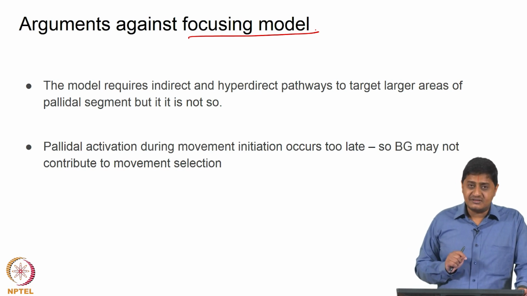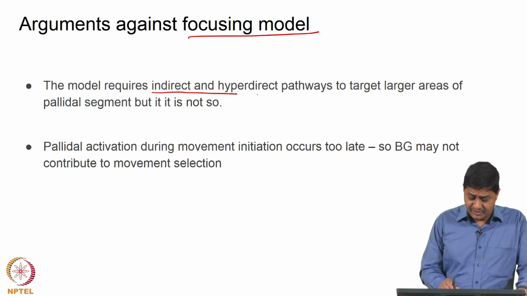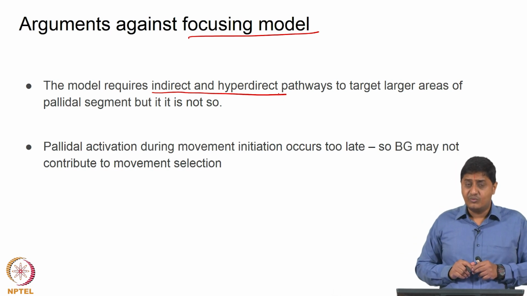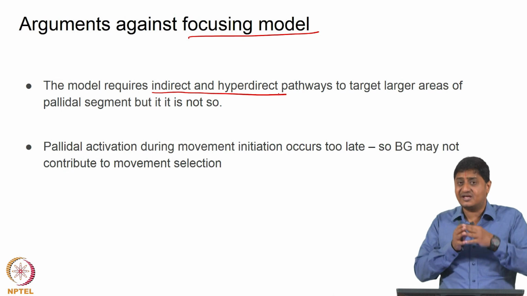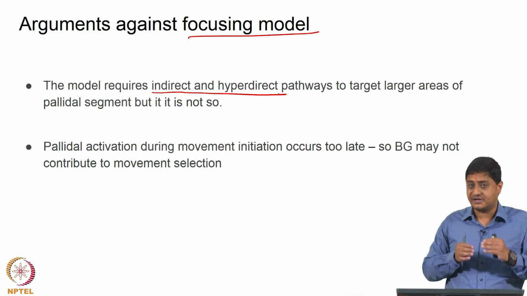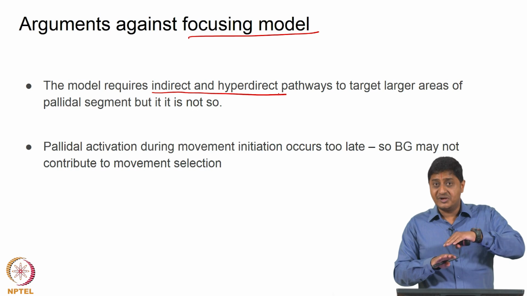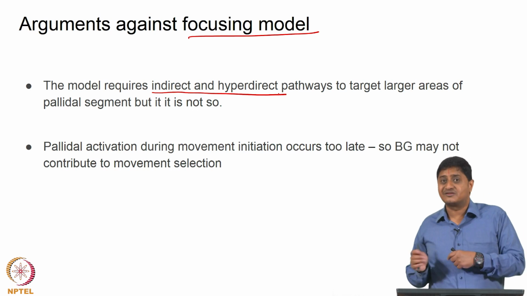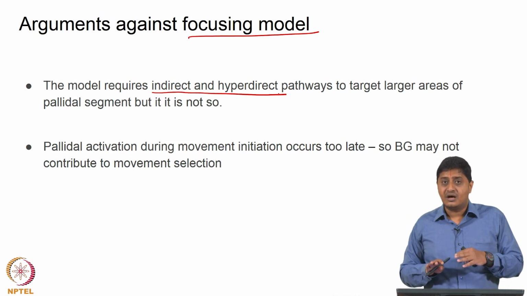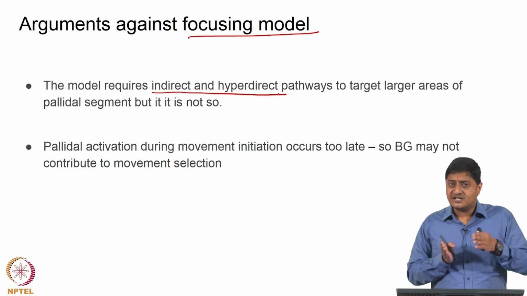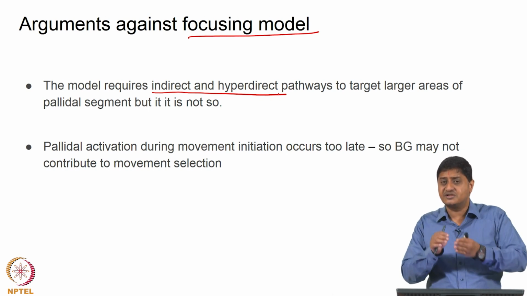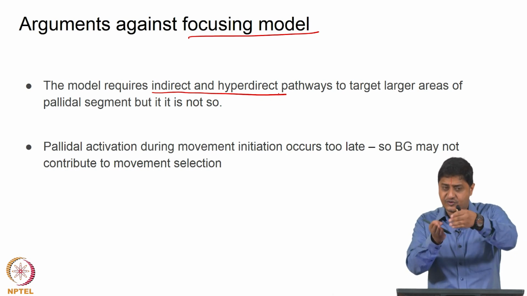But what is the anatomical requirement for this to happen? What it requires is that the indirect and hyperdirect pathways should target a relatively larger area of the pallidal segment, whereas the direct pathway should focus on a specific area of the pallidal segment. This is what is focusing. Essentially the indirect pathway inhibits broadly a large area of the pallidal segment and the substantia nigra pars reticulata. The output nuclei are inhibited broadly, and a specific movement that needs to be performed, or the specific circuit that needs to be used, alone is activated. That is focusing.